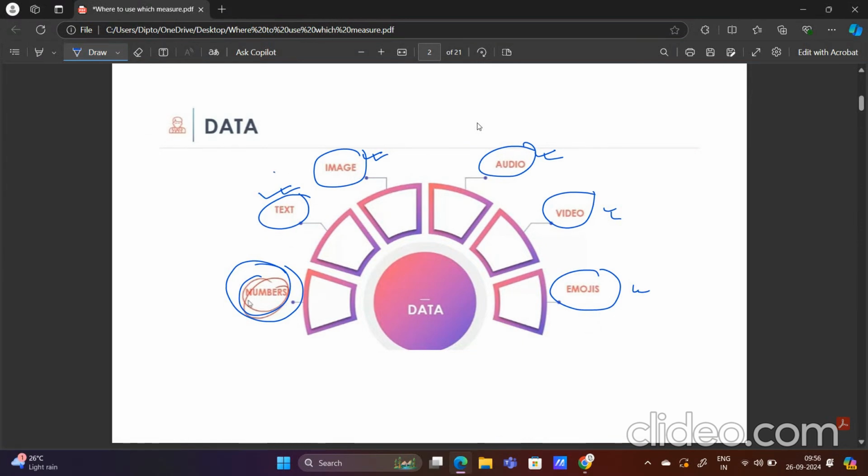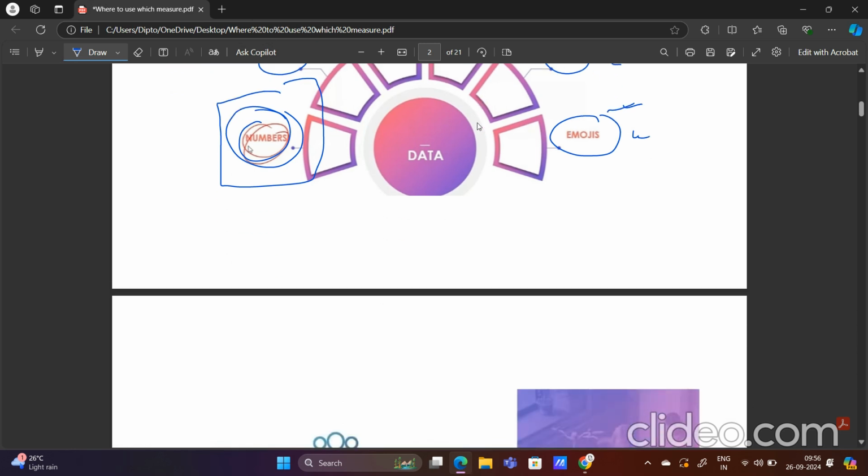So that's how text, images, audios, videos, emojis, all of these are nothing but a form of data. In this video we are going to look into the application of this part only. We are going to take numbers as data and look into what type of descriptive application we can perceive with that data.